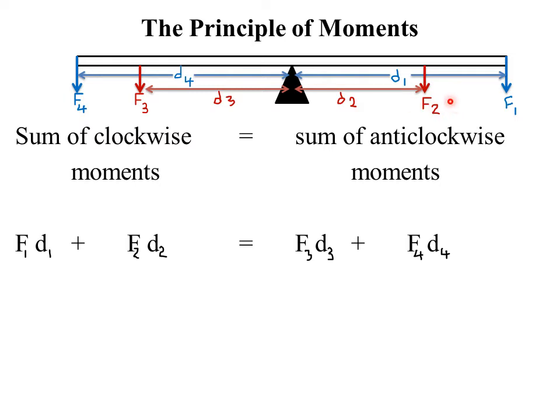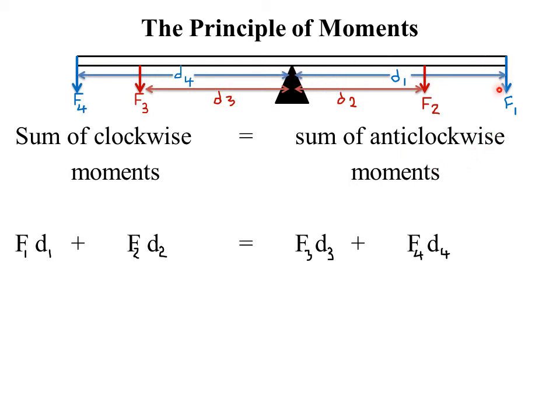So in this diagram of mine, the force F1 and the force F2 will produce what we call a clockwise moment. Why? Because suppose force F2 represents a weight which is acting downwards. If you place a weight on this particular bar, that weight will cause the bar to move in this direction. That is because you are placing a weight here and the weight acts downwards. It will pull this bar to rotate in this direction, about our pivot here.